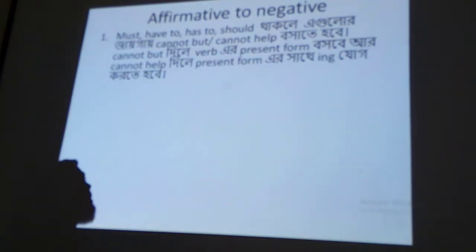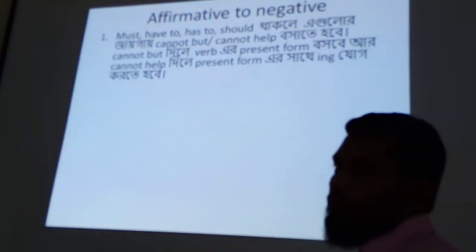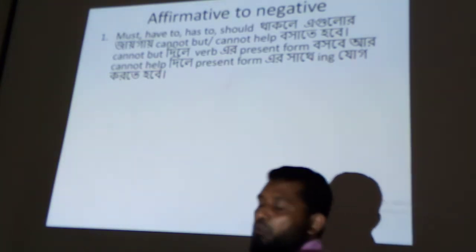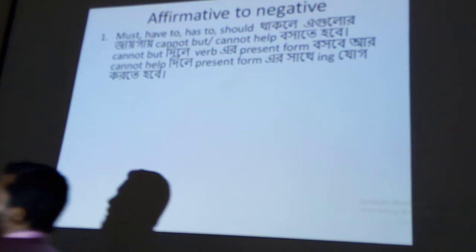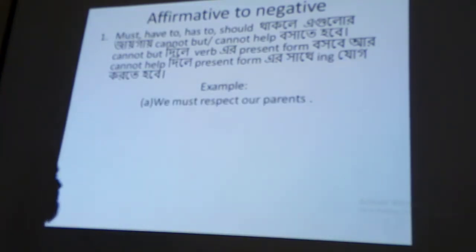If you write cannot but, you will have to use the present form after but. But if you write cannot help, you must add ing with the present form.